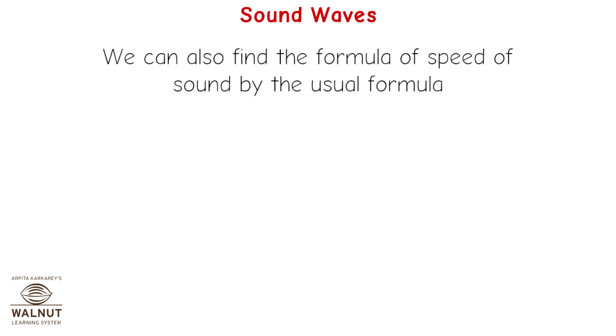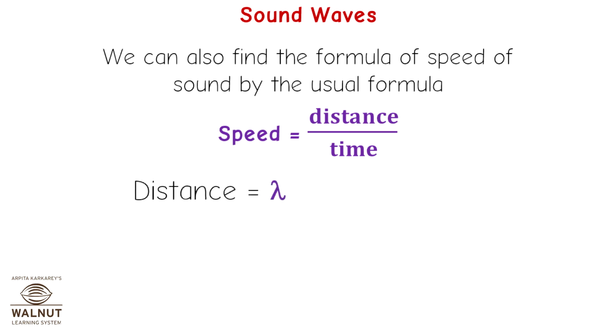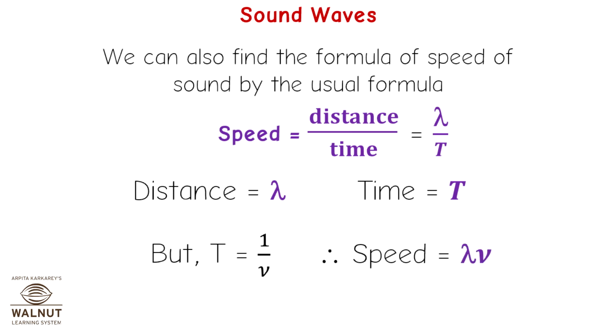We can also find the formula of speed of sound by the usual formula. Speed is equal to distance upon time. Distance is equal to lambda. Time is equal to T. Therefore, speed is equal to lambda upon T. But T is equal to 1 upon ν. Therefore, speed is equal to lambda into ν.